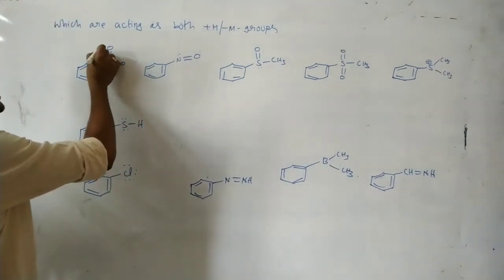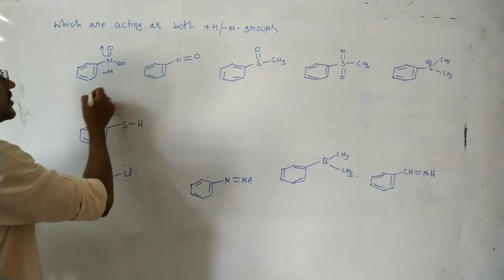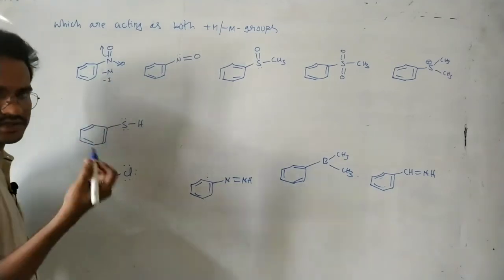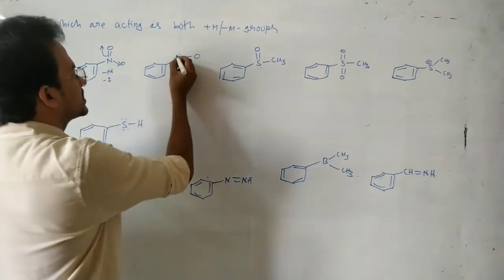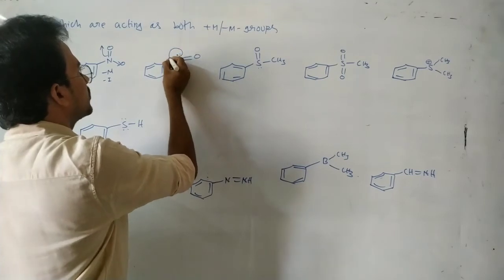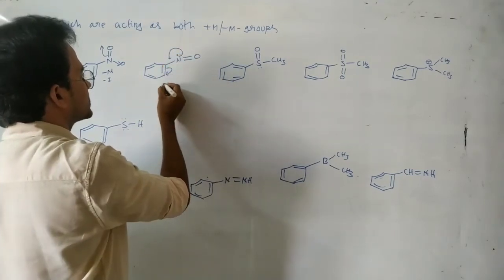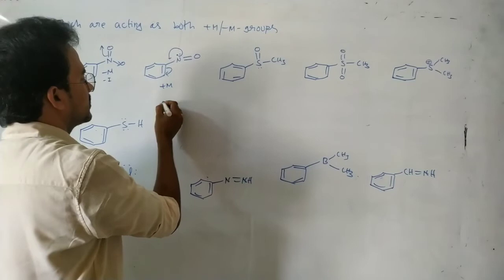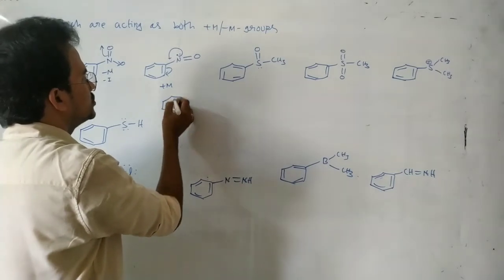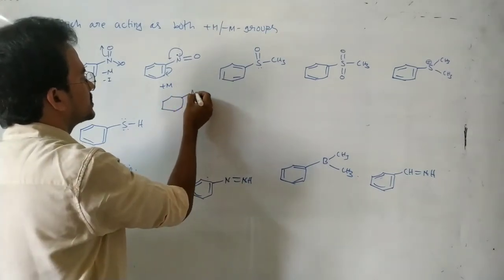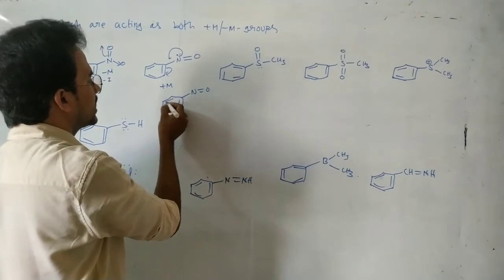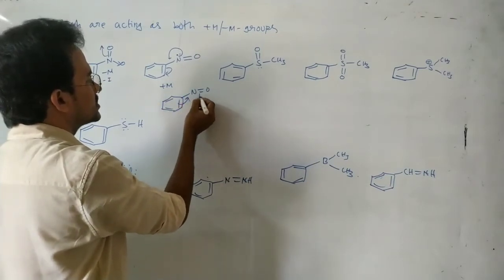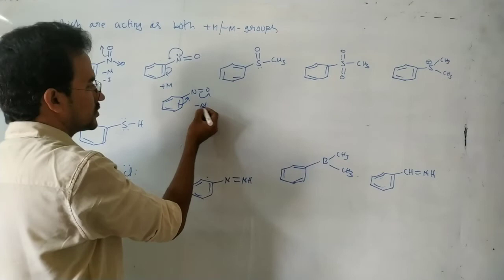Of course, you know that this is a minus M group only, and of course minus I effect also we can say. Now here, due to the presence of a lone pair of electrons it acts as a plus M group. And due to these pi electrons, C=O, on the attached atom multiple bonds are there, so it acts as a minus M group.